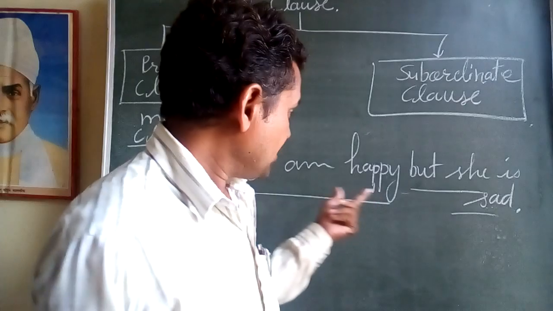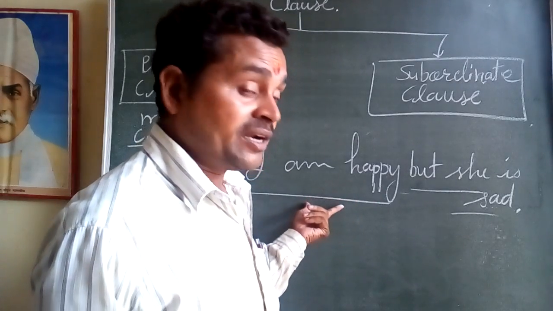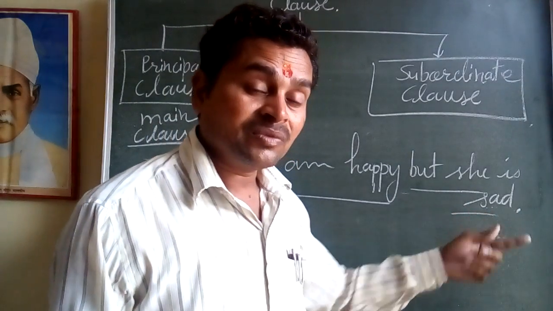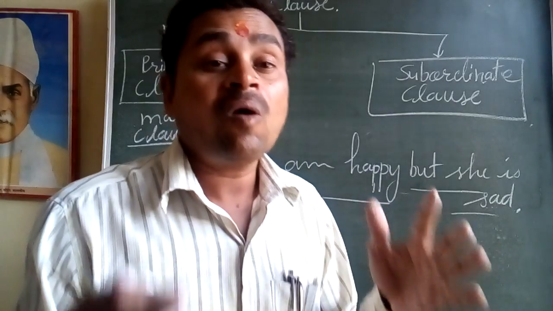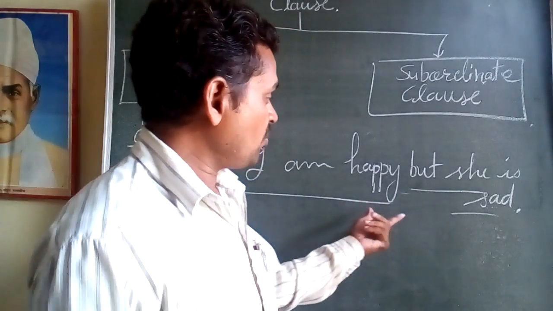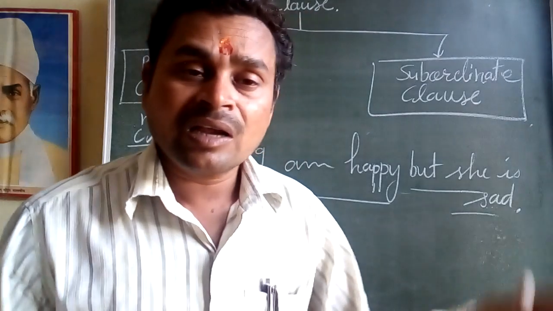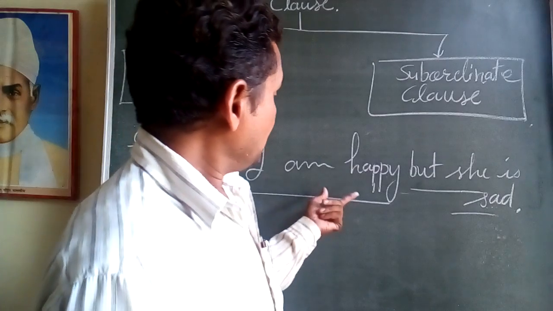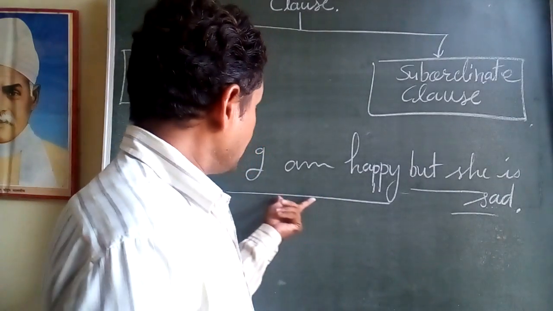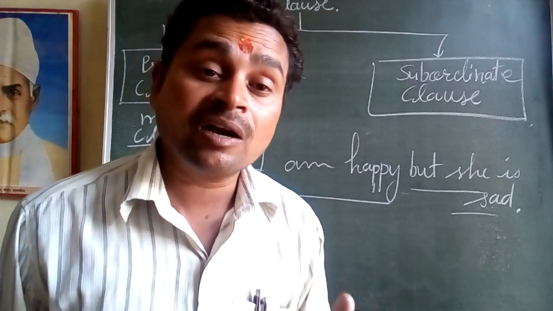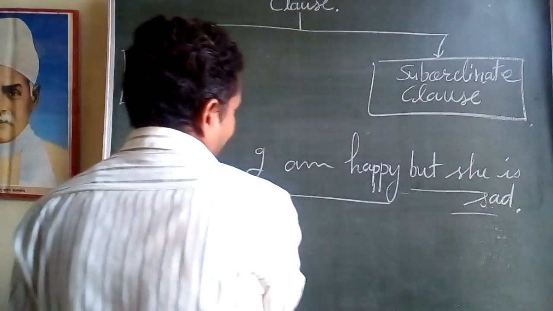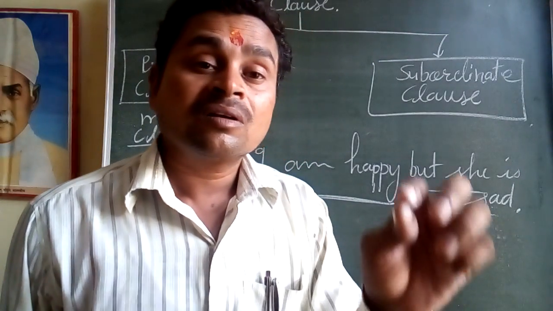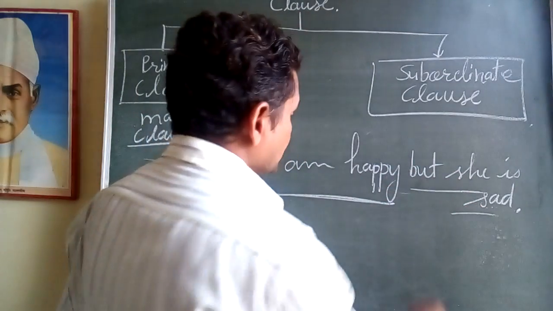Neither this sentence is bigger or main, nor that one. Both the sentences can be joined with the help of but. But we can say the first sentence can be called the principal clause, and the other sentence is called the subordinate clause. Well, so this is the principal clause.